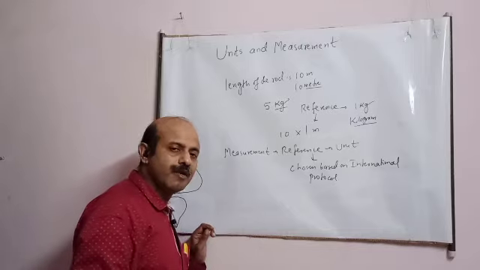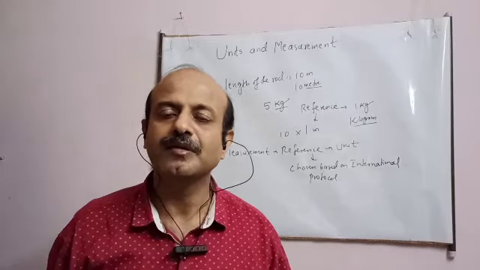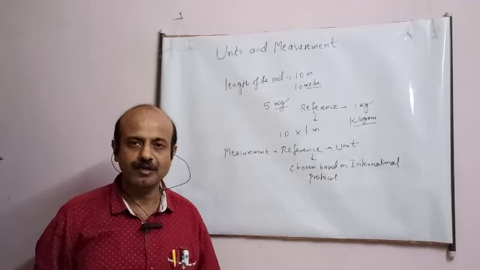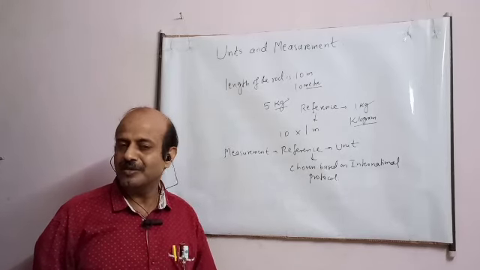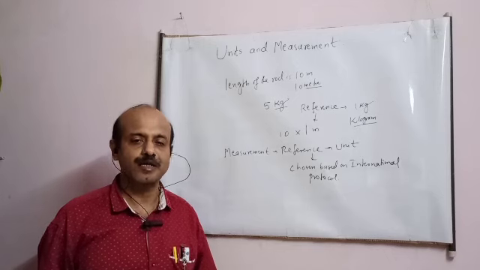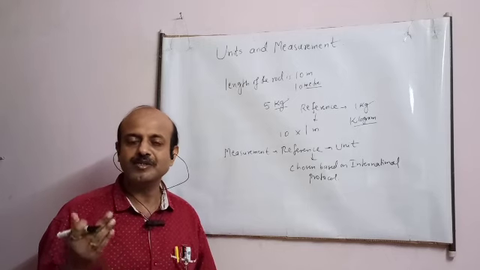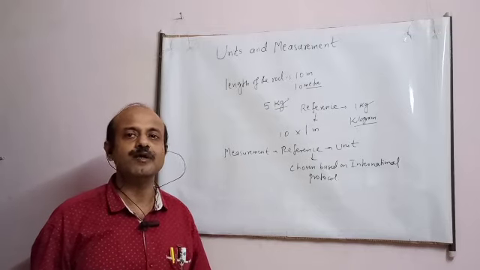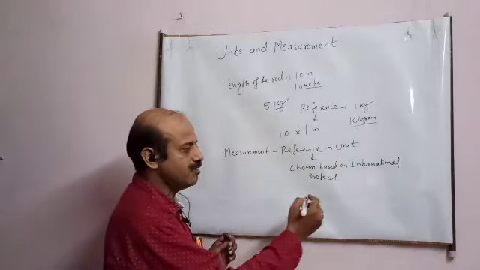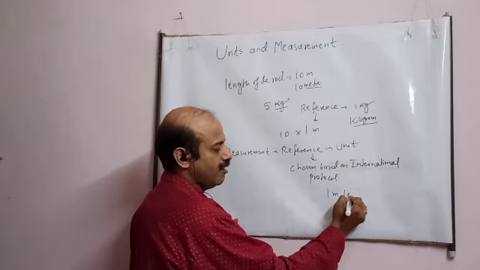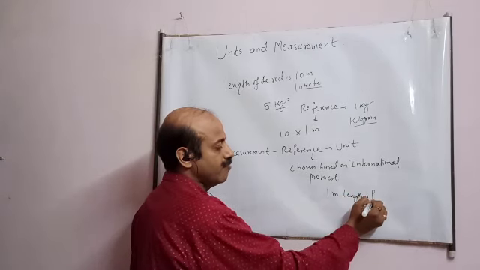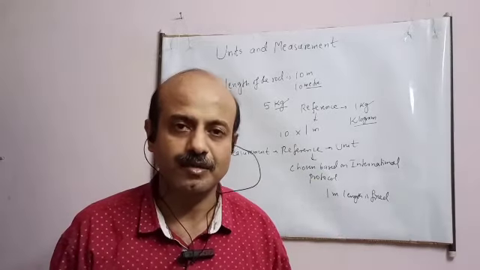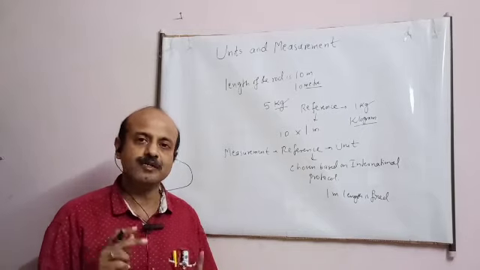It means an agreement is made by the meeting of a committee of members who belong to this international department. They decide how much should be 1 meter, how much should be 1 kg, and they decide based on certain parameters. On that basis, it is accepted by the whole world. So the 1 meter length is fixed, which means a particular length is chosen to be known as 1 meter. Now how they are chosen is a different story.